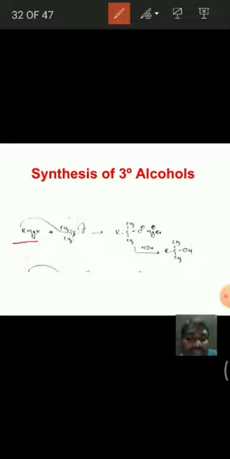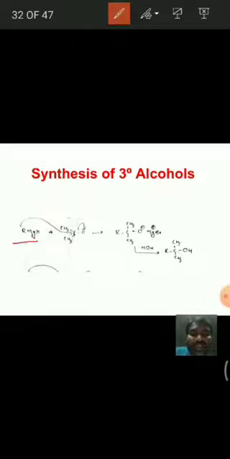When Grignard reagents are treated with ketones, see here, understand, for the preparation of primary alcohols, Grignard reagent with formaldehyde gives primary alcohols. Coming to secondary alcohols, Grignard reagent with any aldehyde gives secondary alcohols. And for the preparation of tertiary alcohols, the Grignard reagent on reacting with ketones gives tertiary alcohols.